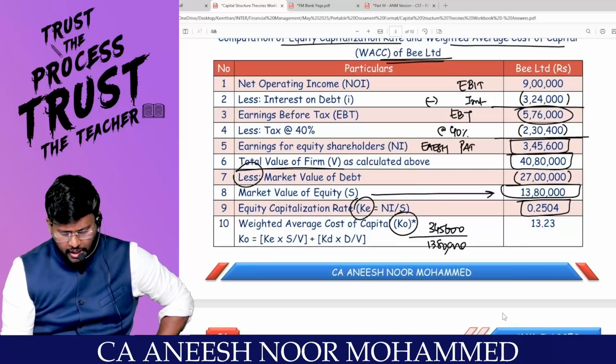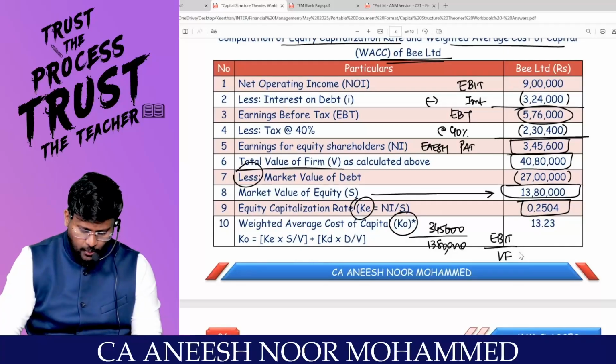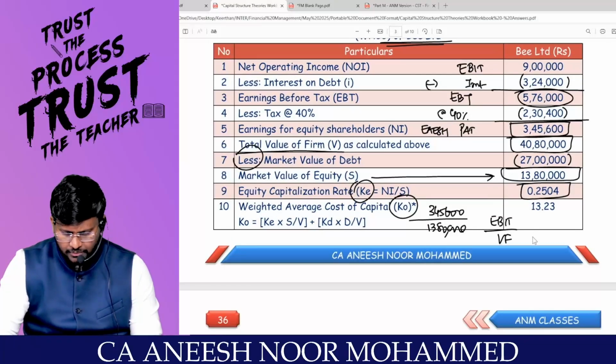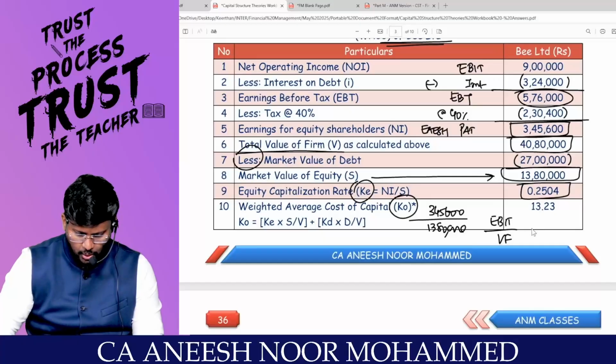Can we calculate the KO, my dear lovable students? Yes, sir. What is the formula for KO? KO is equal to EBIT divided by value of the firm. What is EBIT? 9 lakhs. So 9 lakhs divided by the value of the firm, 40 lakh 80,000, into 100 comes to 22.05. That is KO. Sir, what is the EBIT? 9 lakhs divided by 40 lakh 80,000 into 100 comes to 22.